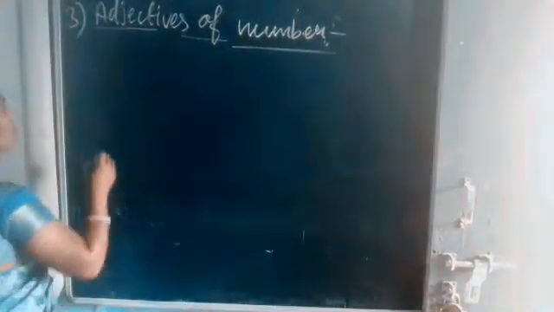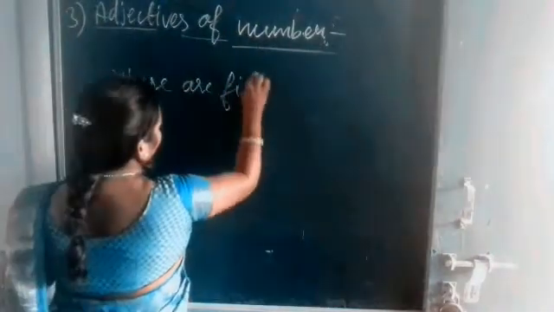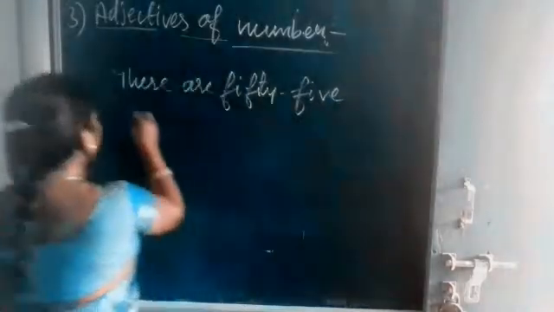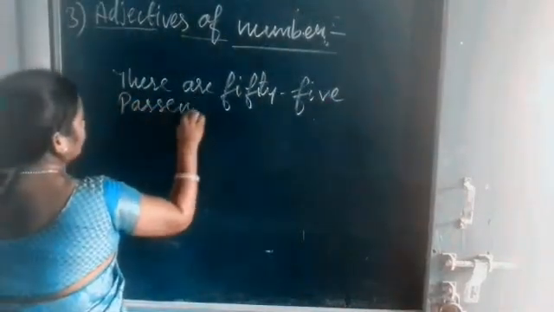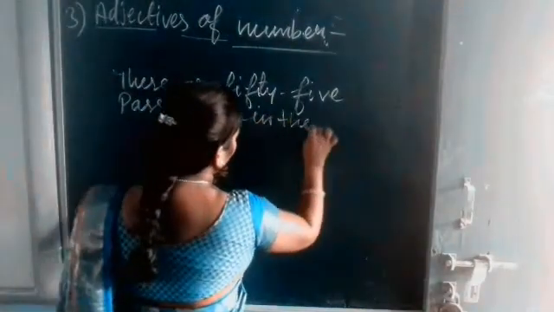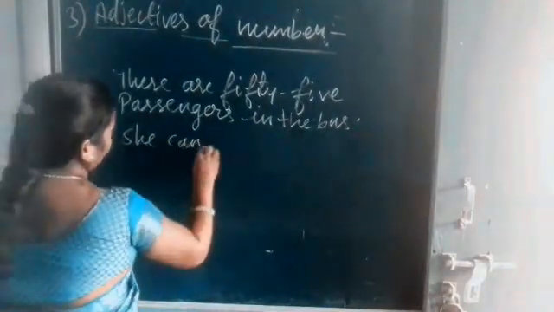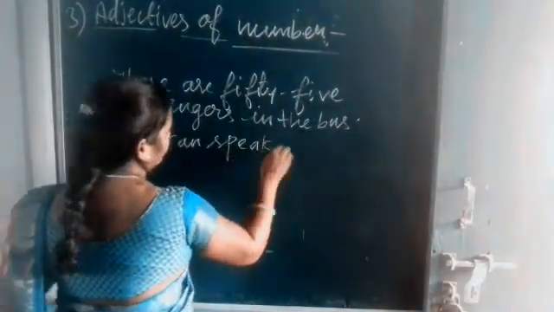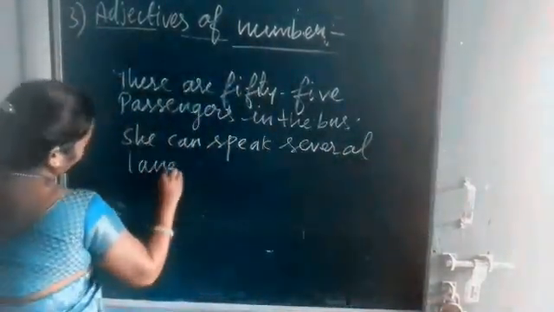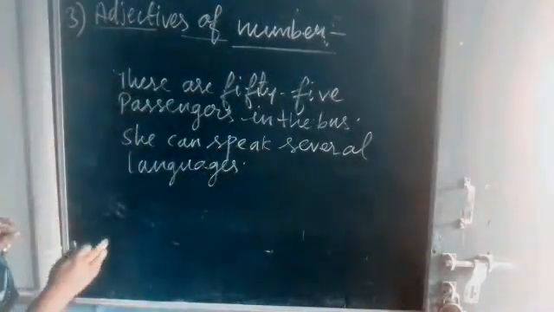Okay, for example, okay, listen. Here it is. I have written two sentences.